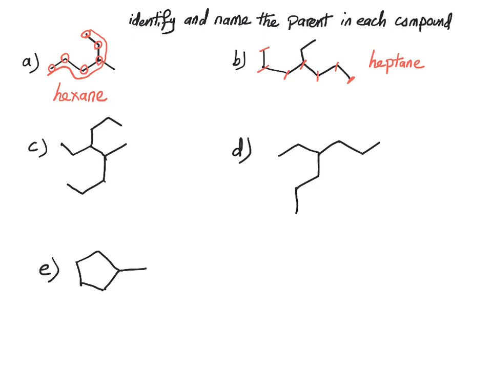For C, the longest carbon chain is this chain: 1, 2, 3, 4, 5, 6, 7, and 8. It is octane.